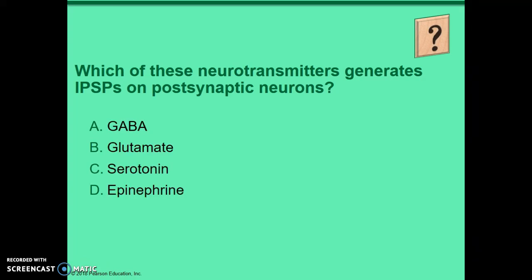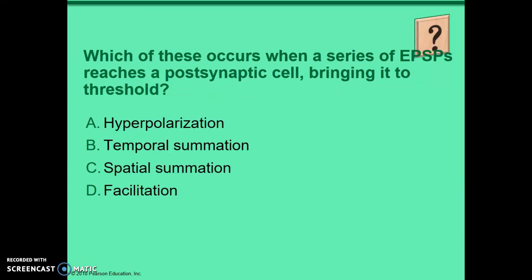And here are a few questions. The non-narrated PowerPoint has quite a few more questions at the end you might want to review. Which of these neurotransmitters generates IPSPs on the postsynaptic neuron? Inhibitory postsynaptic potential. GABA. Which of these occurs when a series of excitatory postsynaptic potentials reaches a postsynaptic cell, bringing it to threshold?